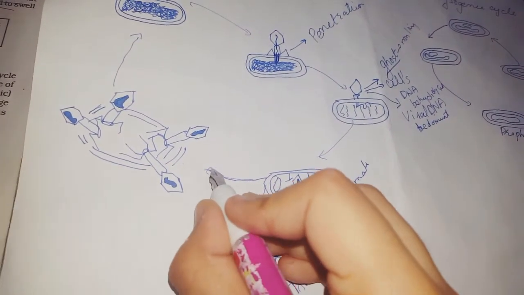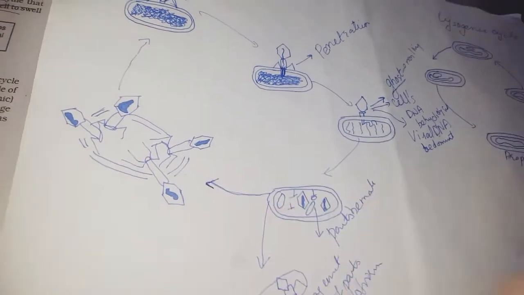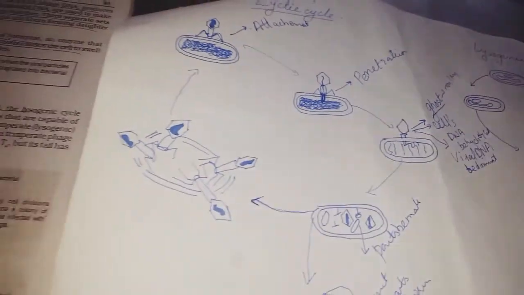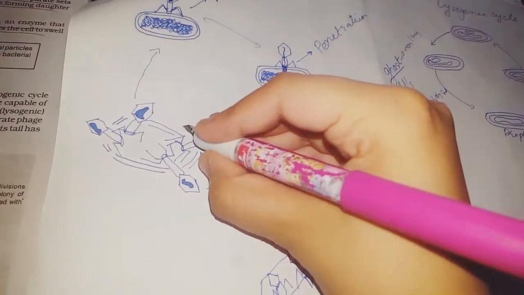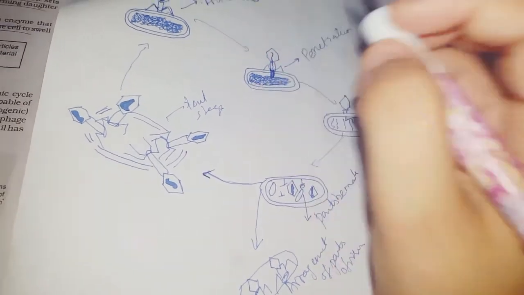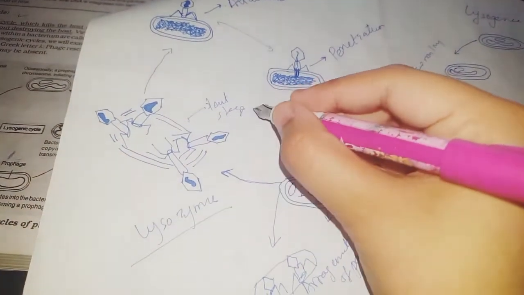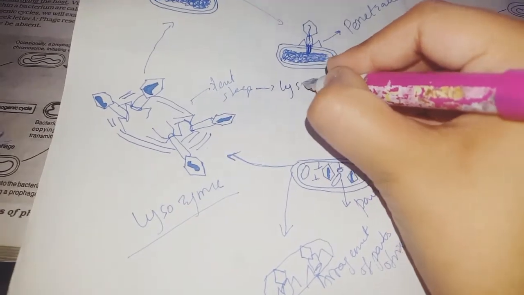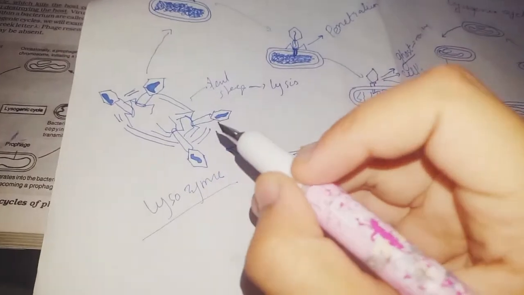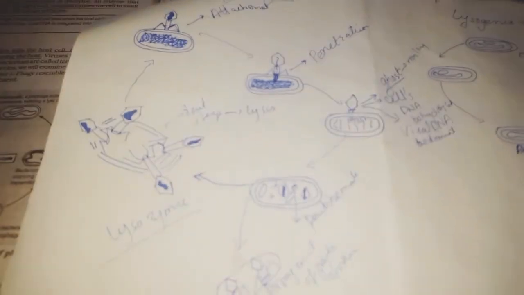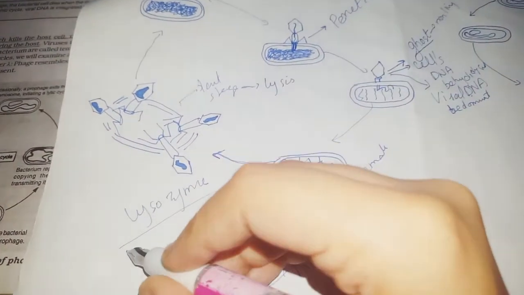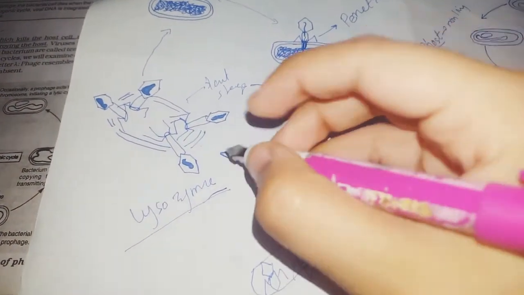The last step is lysis. As I explained, the word lytic is taken from the word lysis, and here we are explaining the last stage of the lytic cycle. In this last stage, lysis occurs, meaning the breakdown of the cell wall occurs. The virus releases an enzyme known as lysozyme.